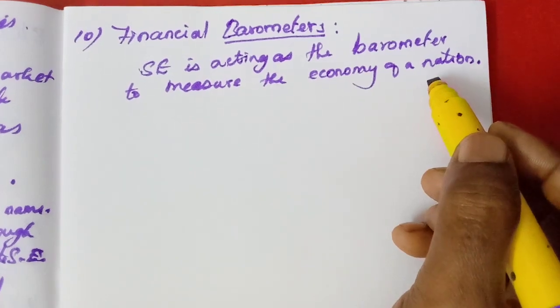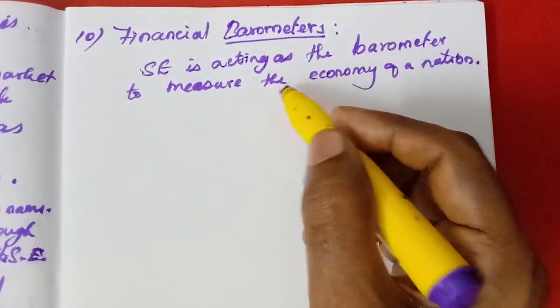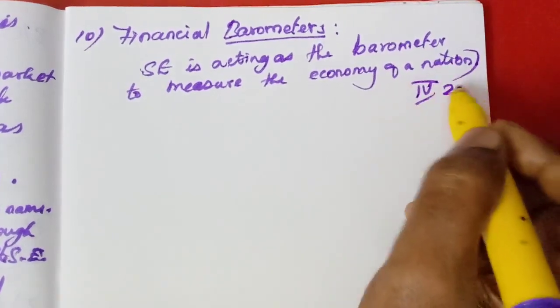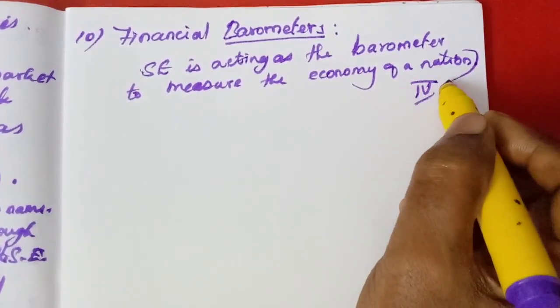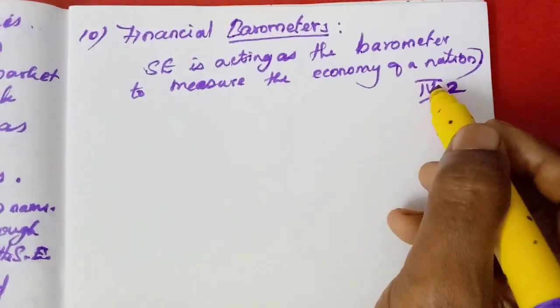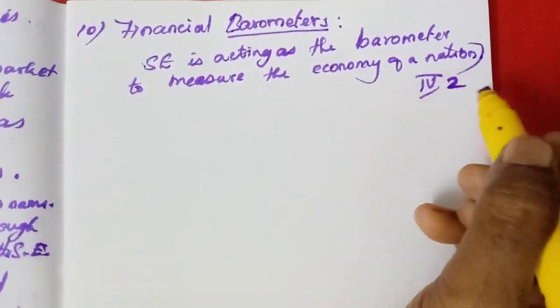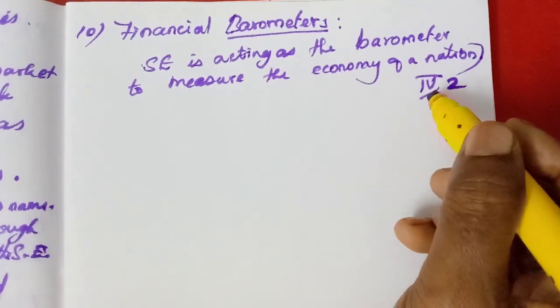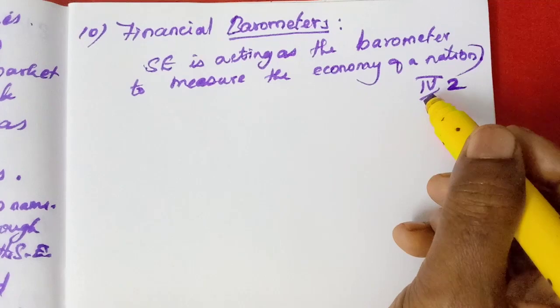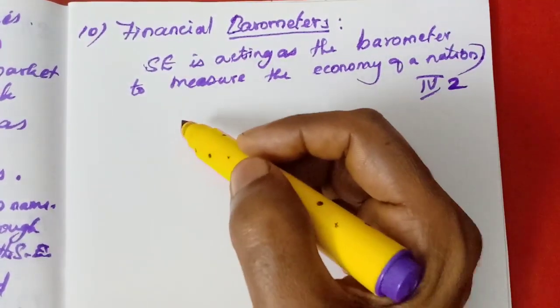I think you might have understood all the 10 points. This is the long answer for the second question. All the 10 points you have to learn. If you are not able to learn all 10 points, you can learn any 5 points, with at least 2 points written under each heading.